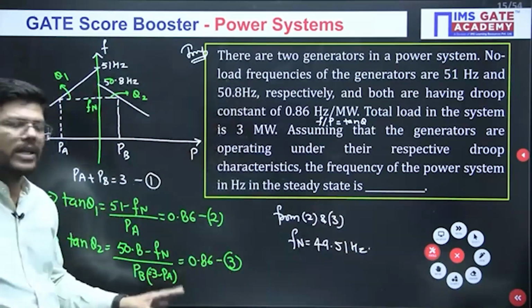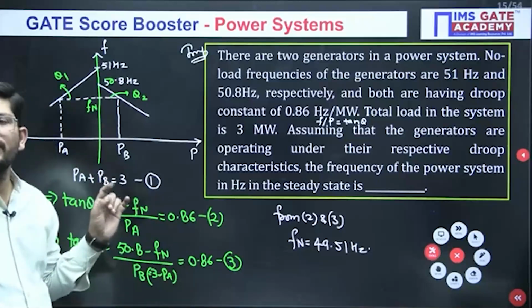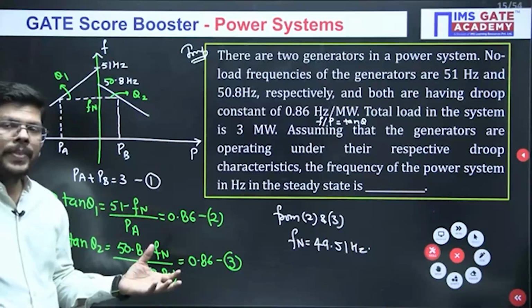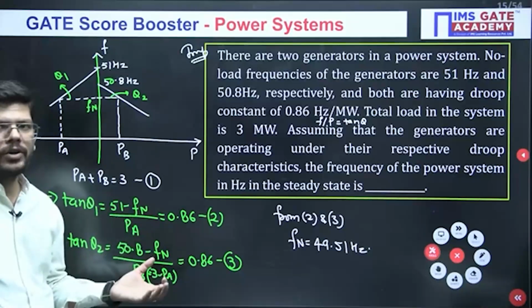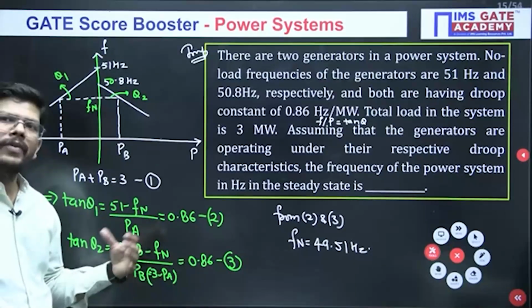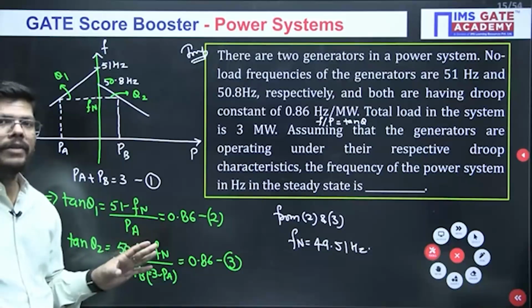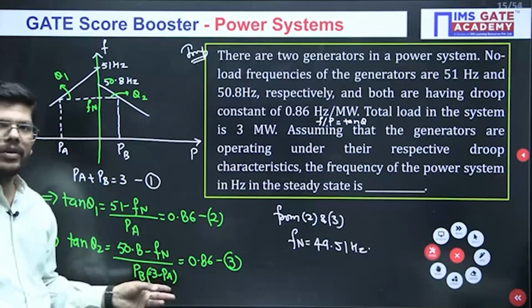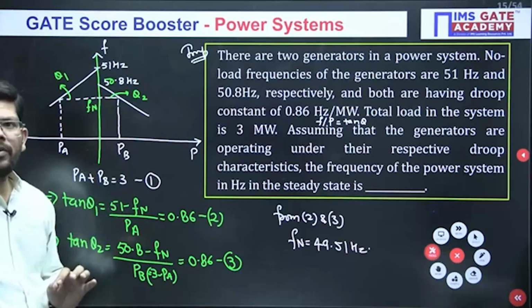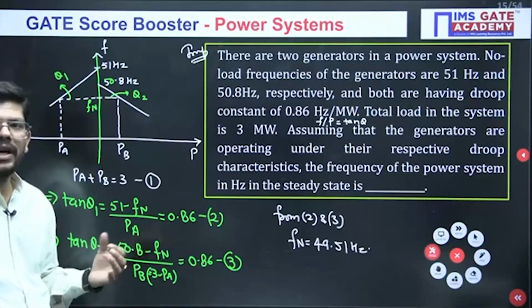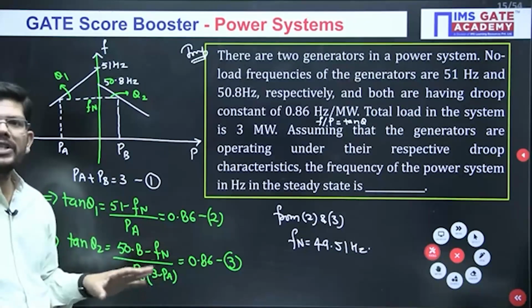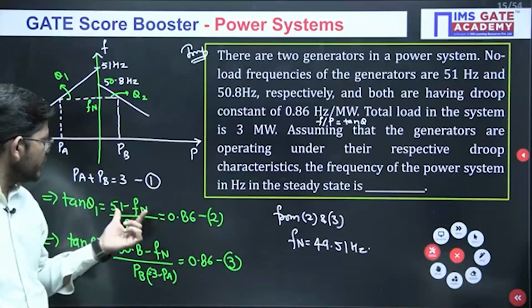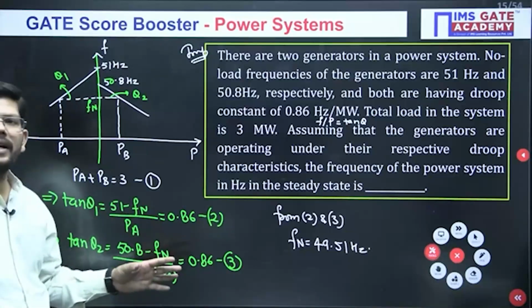This is the other way of asking these questions. Earlier, the no load frequencies we calculated, their individual power ratings were given, and what load they will share is what we had to calculate. Here, no load frequencies are given, their individual ratings are not given. When they are operating in parallel, what will be the frequency, this is what we have to calculate. These are the two types in which this question may be asked, either in the first way or in this way. So when you solve this question, you will get the answer.